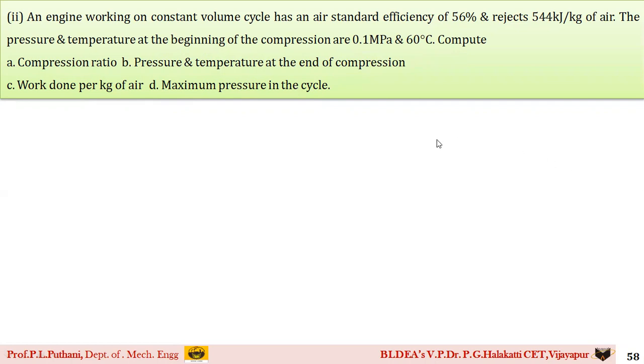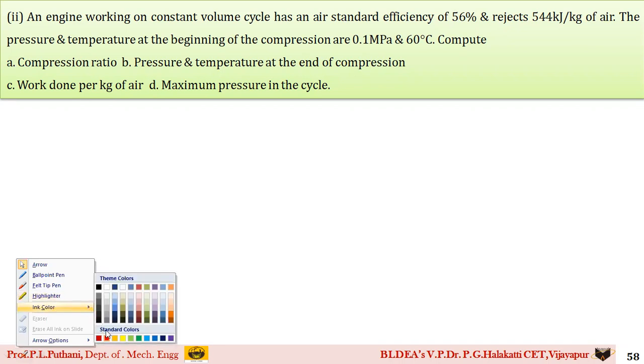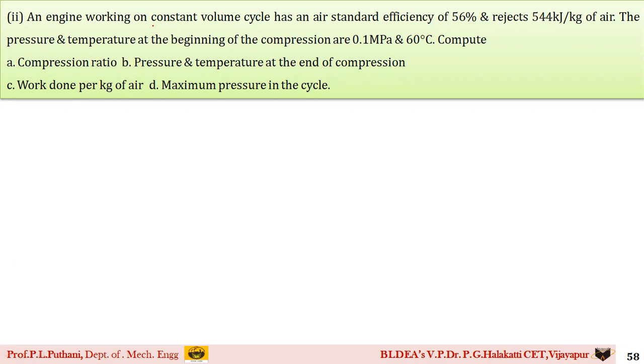So students, if you read the question carefully, it has been mentioned that there is an engine working on a constant volume cycle. For a constant volume cycle, what is it equivalent to? It is the Otto cycle. This cycle is working with an efficiency of 56%, which directly gives us the efficiency of an Otto cycle.